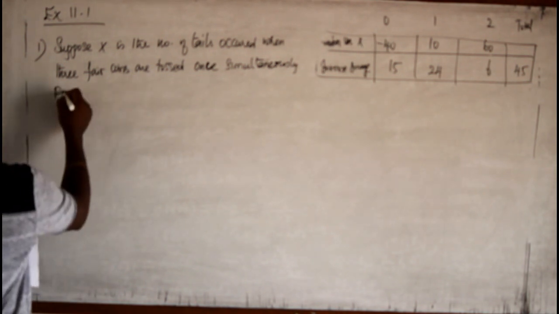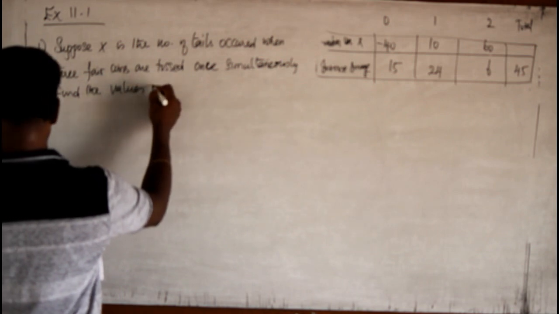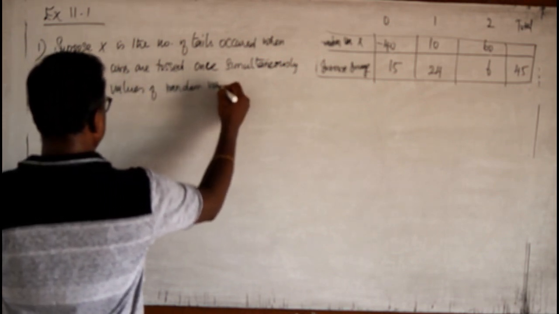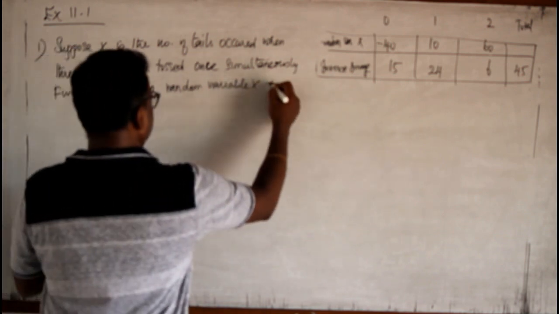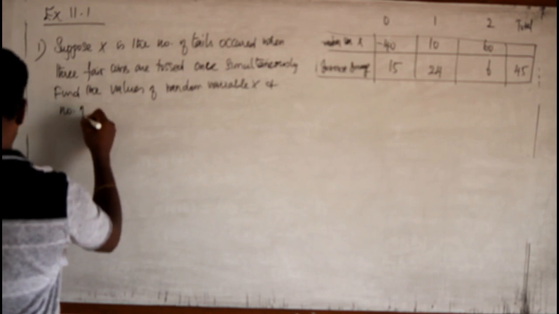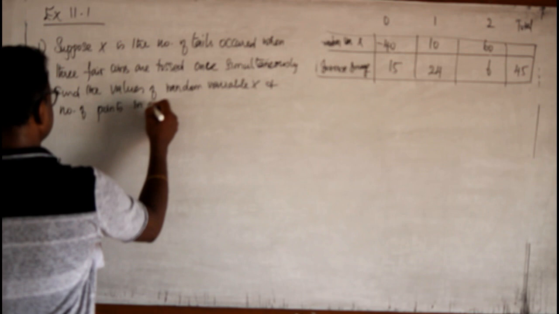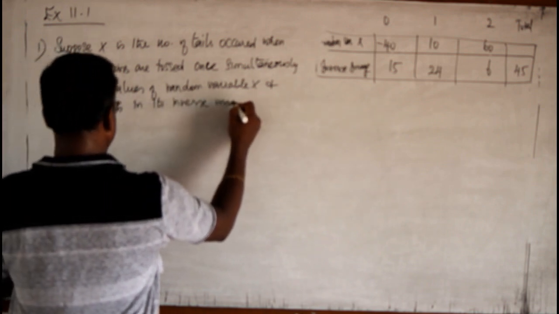Find the values of the random variable and the number of points in its inverse images.